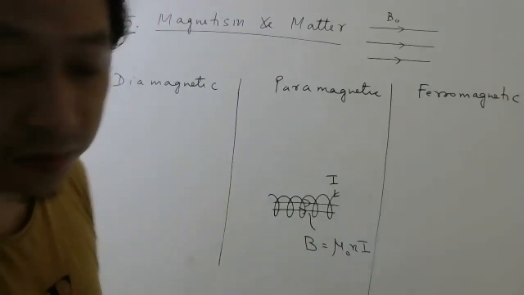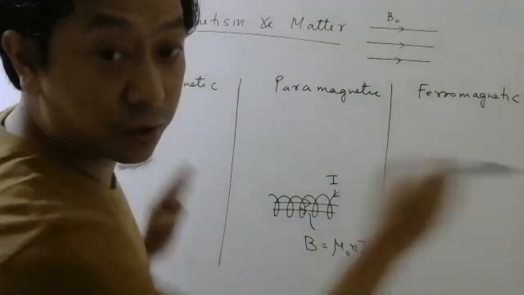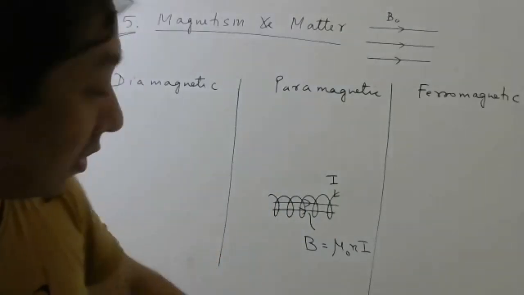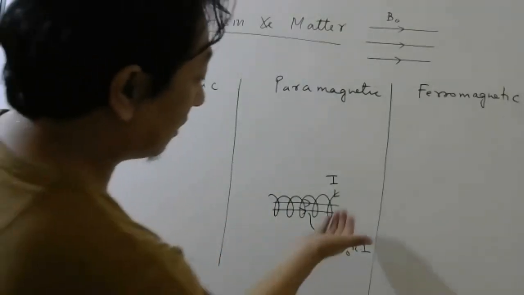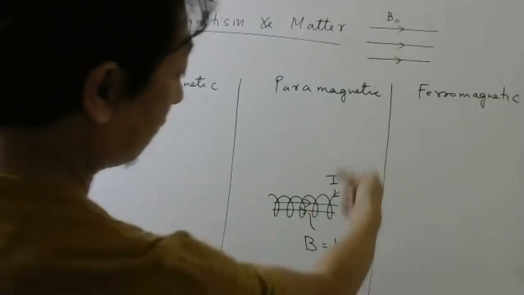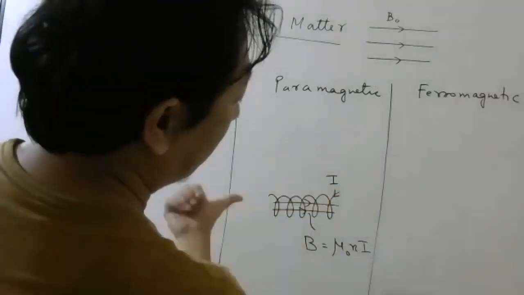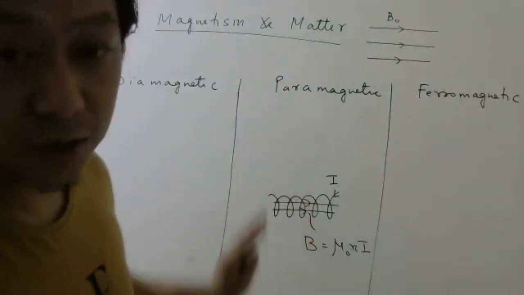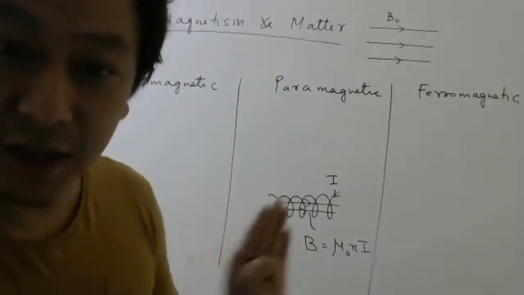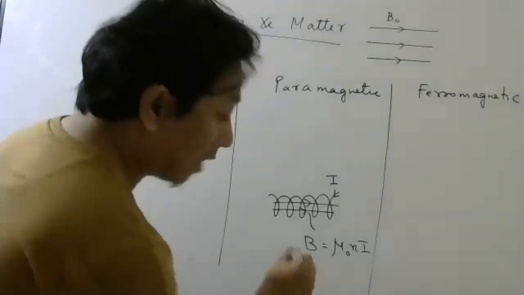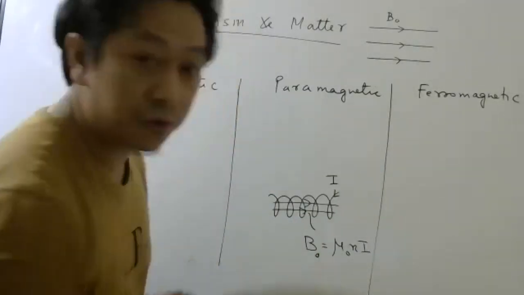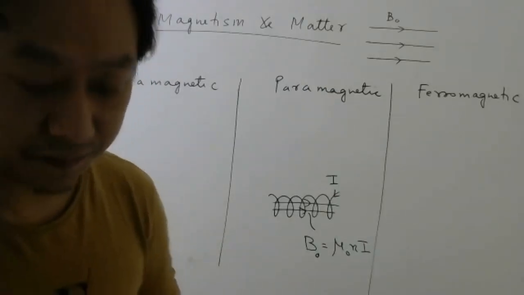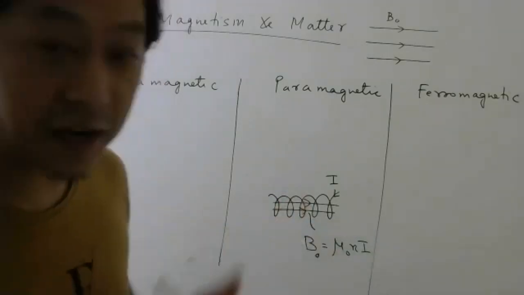Of course, we assume that the solenoid is very long so that outside the magnetic field is zero. Inside the solenoid, magnetic field is uniform. And to find the direction, just use the curl rule. If current is flowing like this, magnetic field will be like this. So this was the magnetic field inside the solenoid. If there is nothing inside the solenoid, then it is vacuum, right? So that time I will now write B naught, for magnetic field in vacuum. So imagine I have such kind of magnetic field.